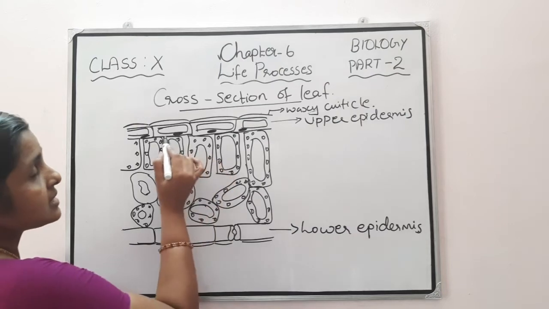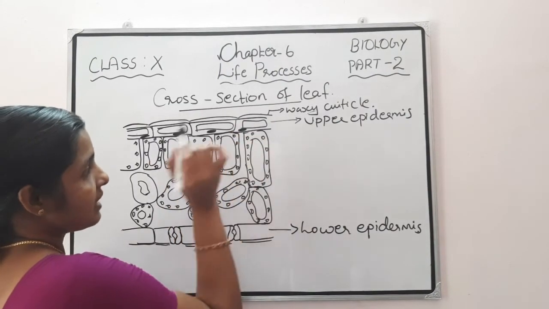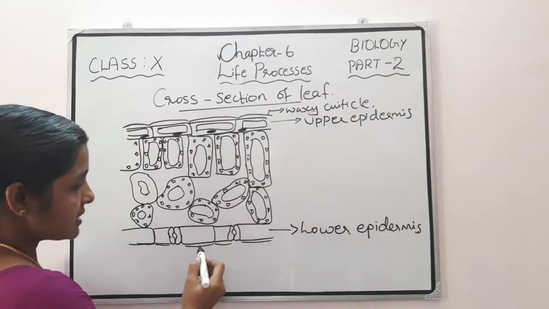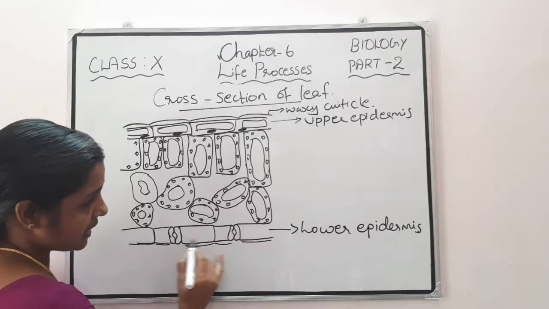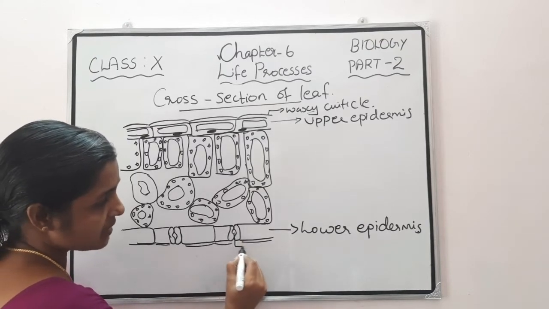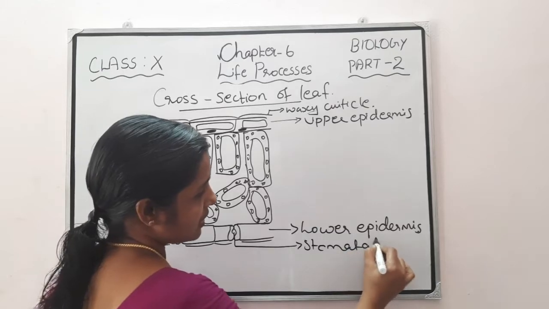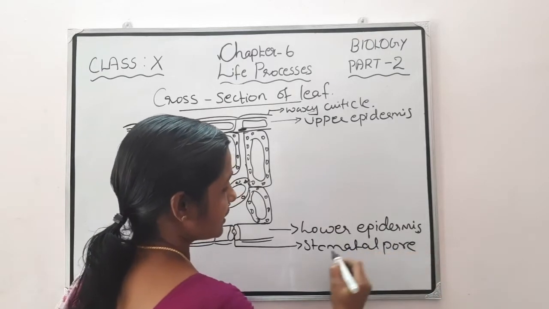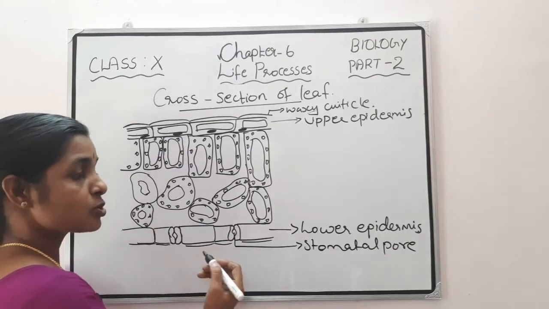Here you can see numerous rectangle shaped cells with nucleus and vacuole. And there is a lower epidermis. In the lower epidermis, you can see small openings here and there. These are the stomatal openings, or stomatal pores. So where can we see stomatal pores more?